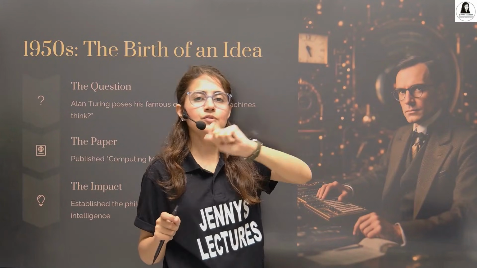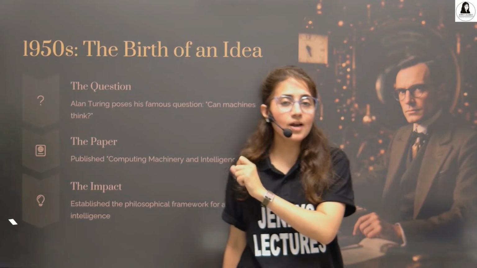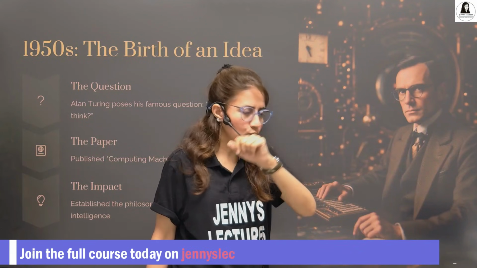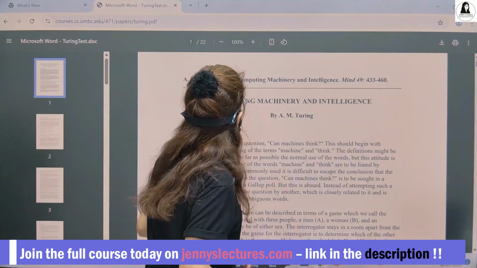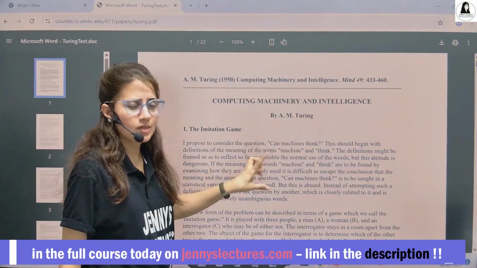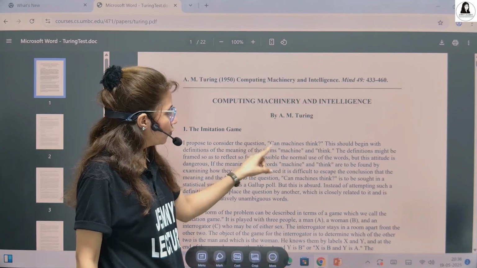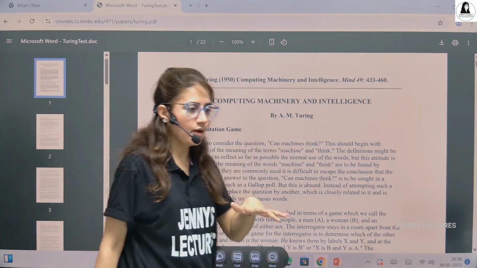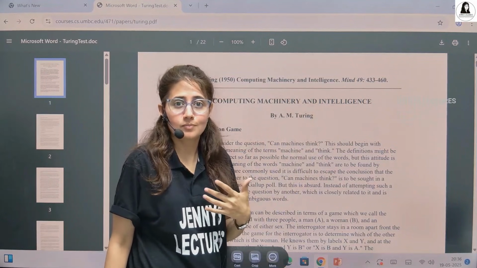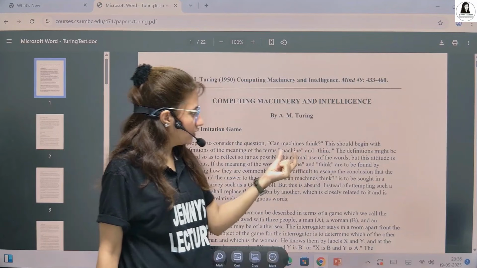In 1950, Alan Turing published a research paper, and in that research paper, he asked, "Can machines think?" A simple question. Let me show you that research paper first. So this is the research paper, Computing Machinery and Intelligence, and in it he simply asked: can machines think? And this question is the main reason that nowadays you have to ask such a question: will AI take our jobs? This simple question is the birth of AI.